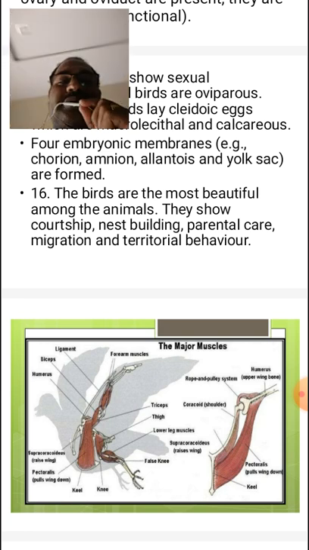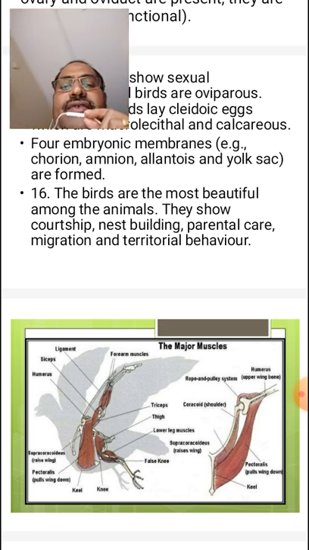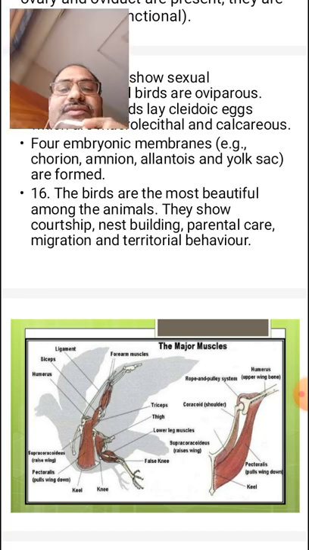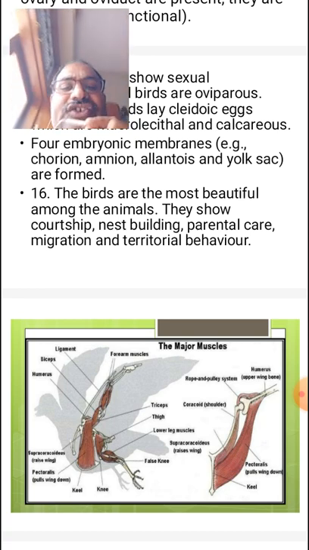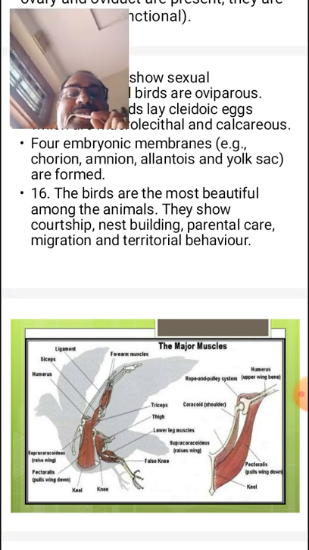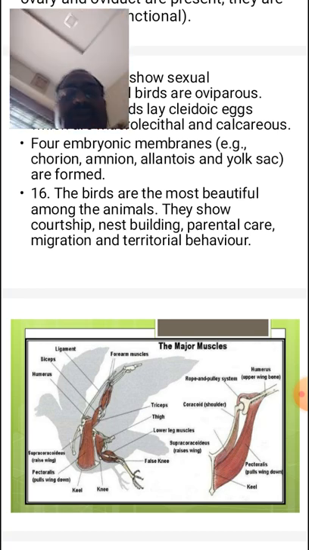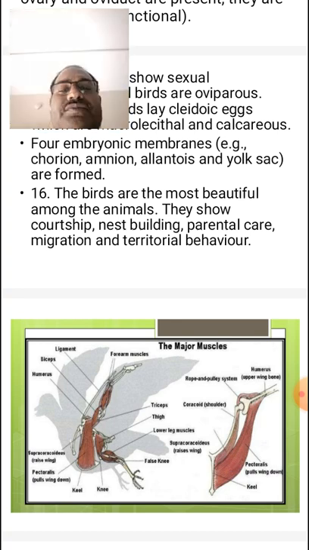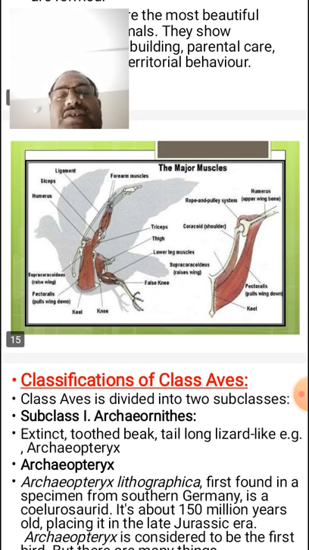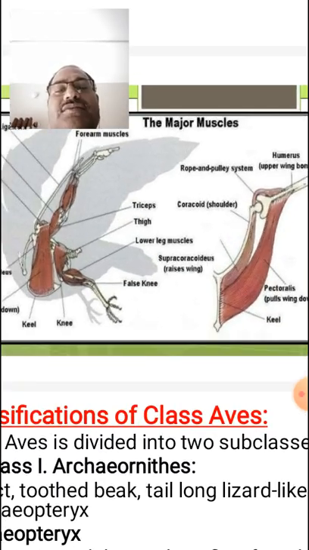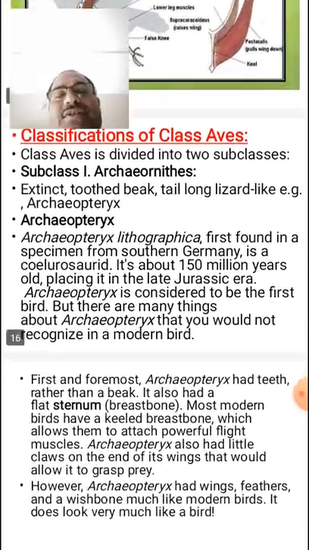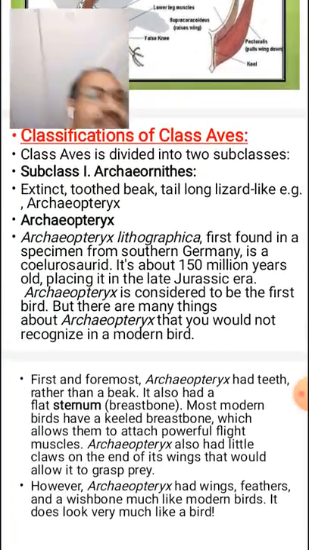The birds are the most beautiful among the animals. They show nest building, parental care, migration, and some other behaviors. So these are the structures of the sternum and flight muscles. Then we go to the classification of the aves.